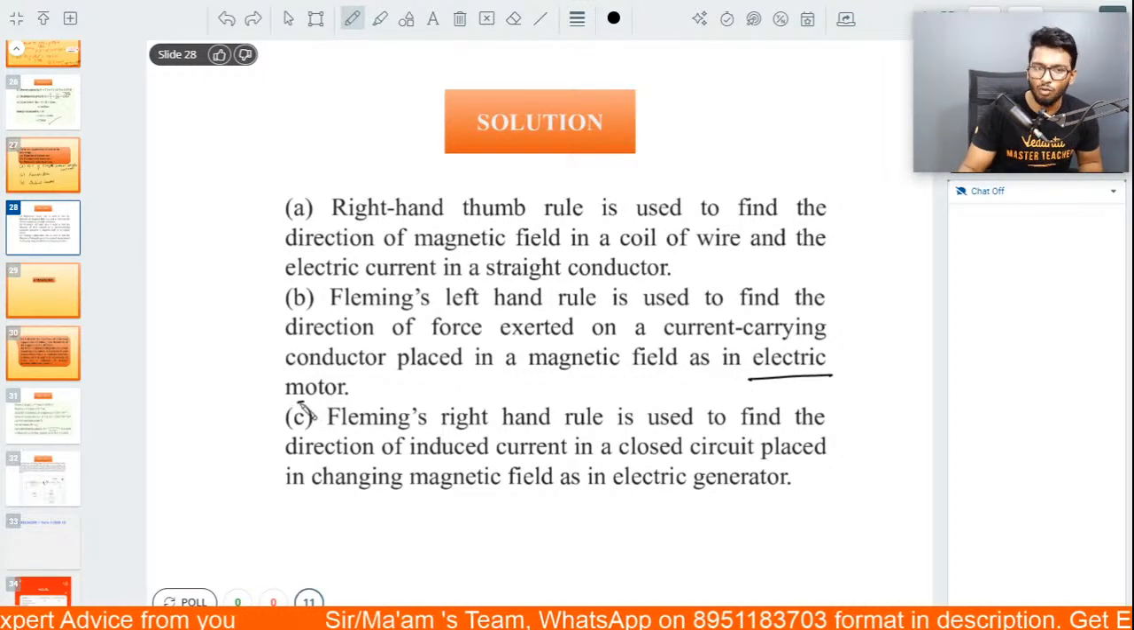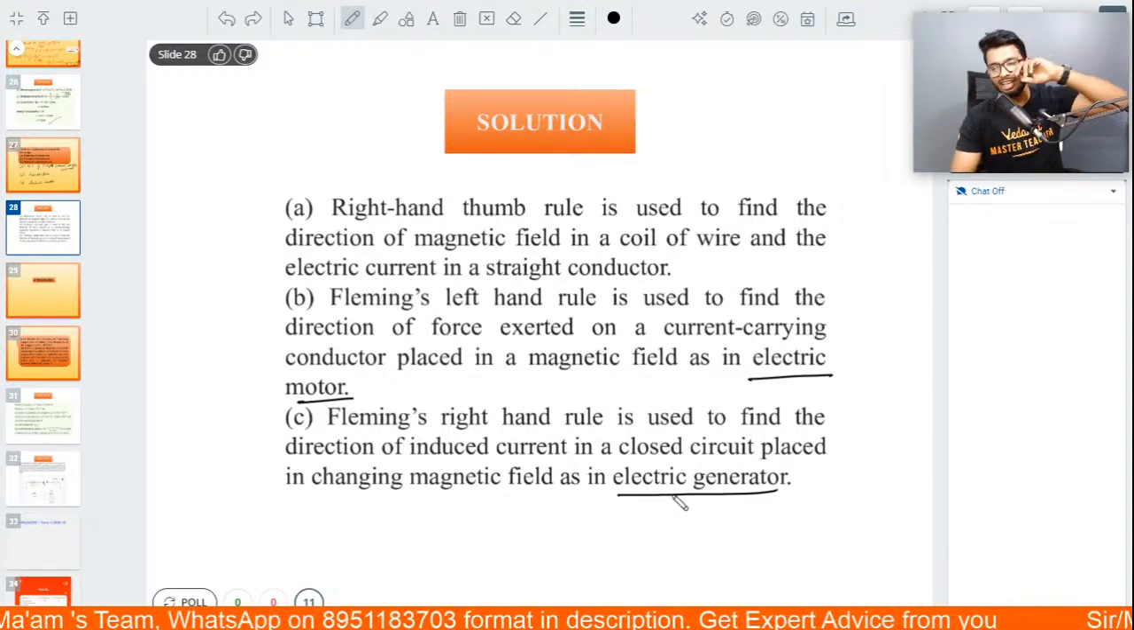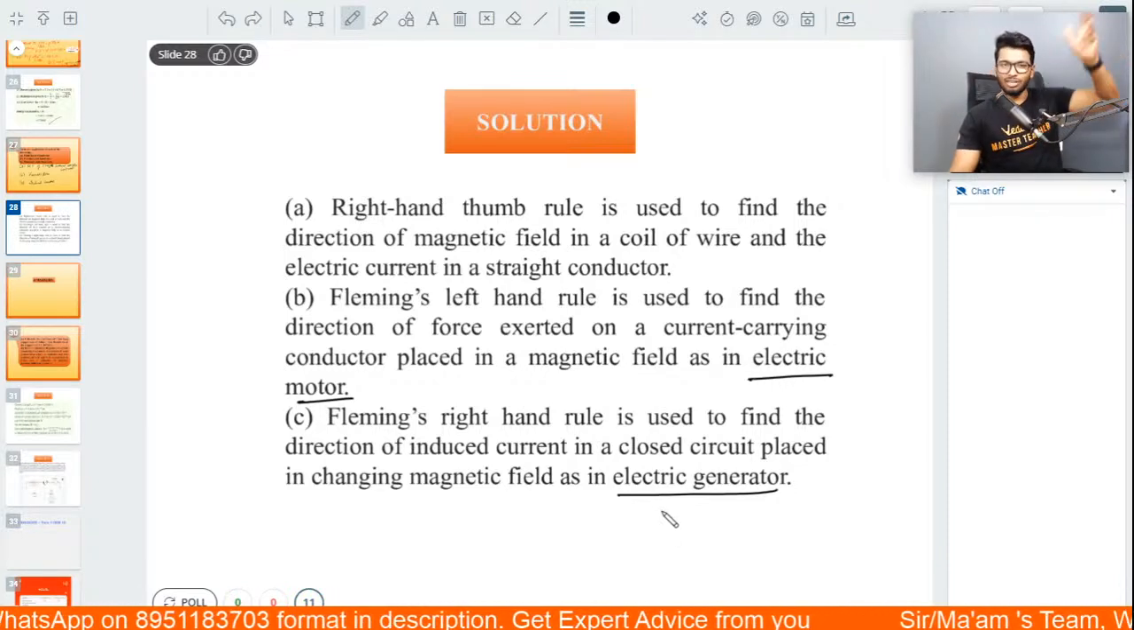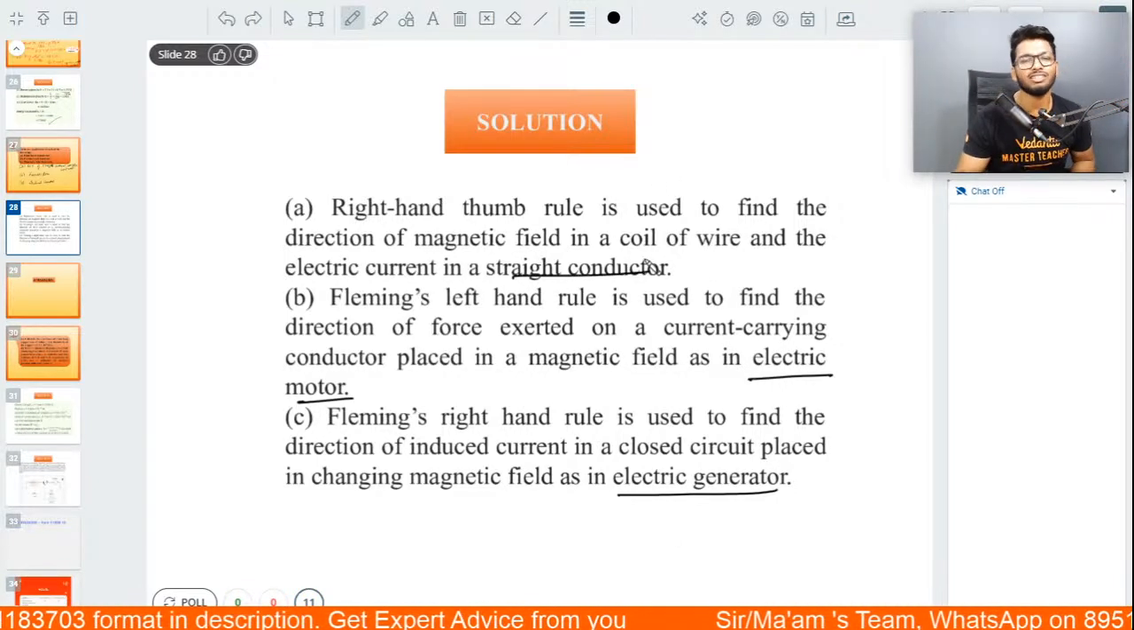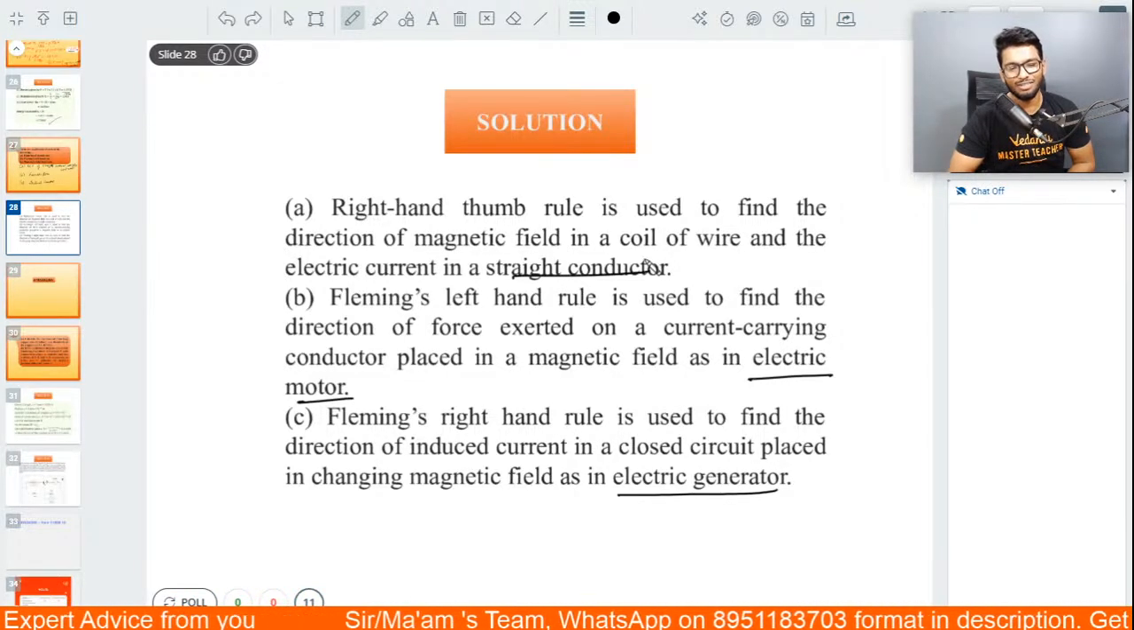Mention the electric motor part for Fleming's left hand rule. Mention electric generator for Fleming's right hand rule, that is electromagnetic induction, or electric generator, mention that as well. And over here you can mention the rule for straight current carrying conductor. That's all. Such a difficult question.